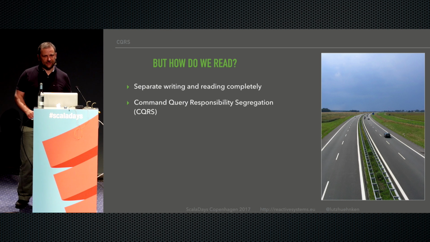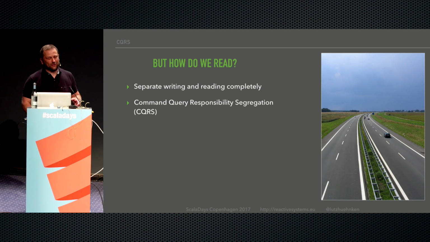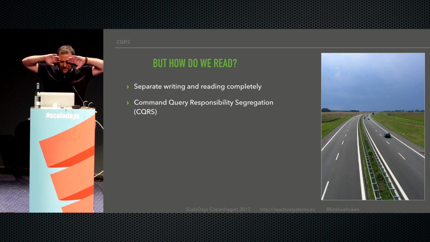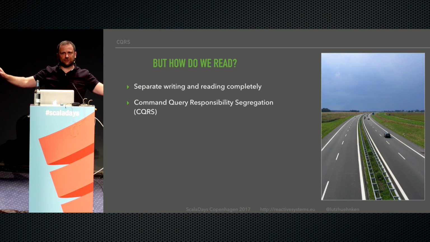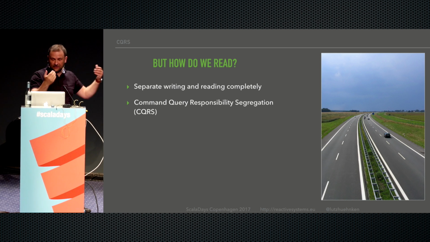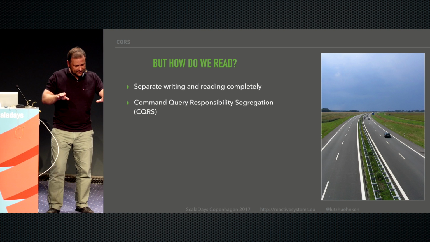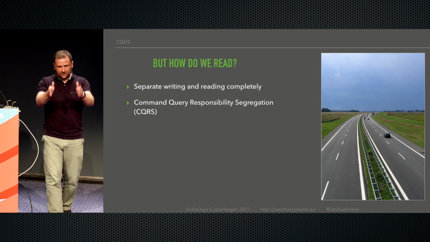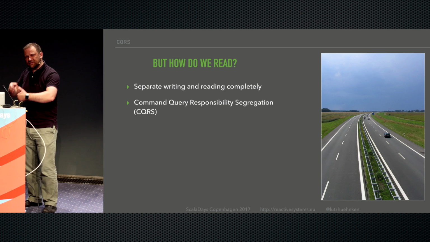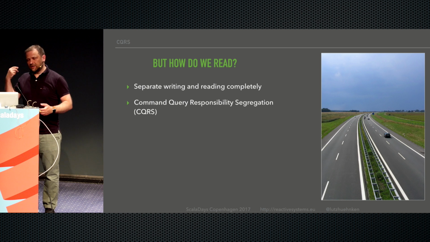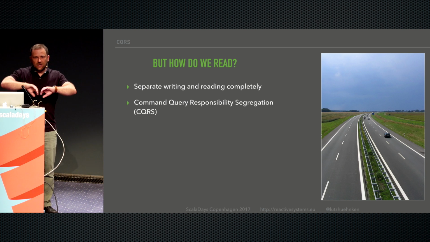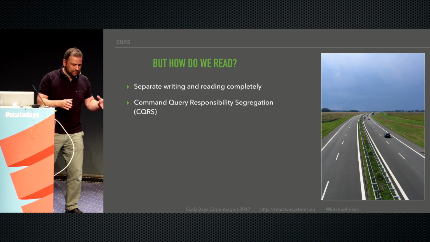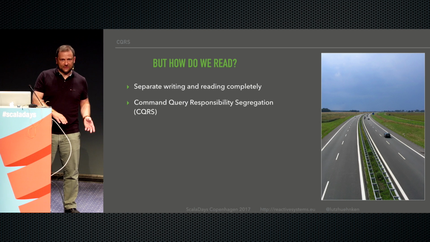So with event sourcing, it's usually a good idea, or it's actually the only possibility. The idea there is to just keep it separated completely. You have this one, like the German motorway, or maybe in Denmark it's the same. You have the two lanes going in the one direction, and you have completely different, separated lanes for the other direction. So we're just going to keep this completely separate. In my example here, we're going to use a completely different database even.